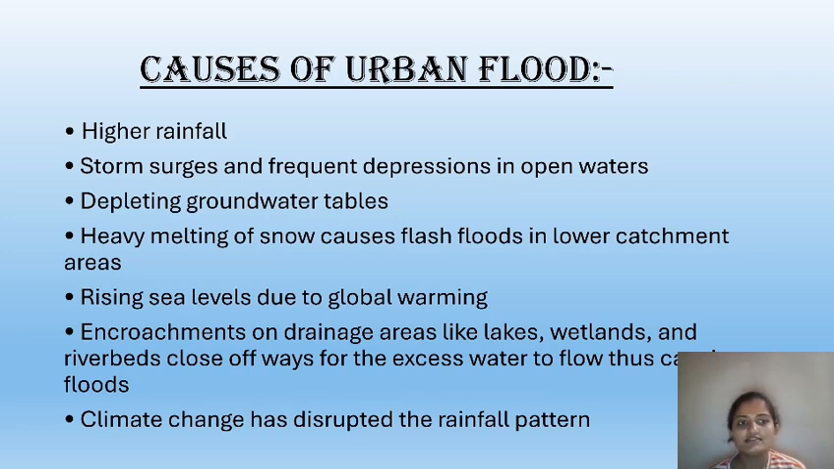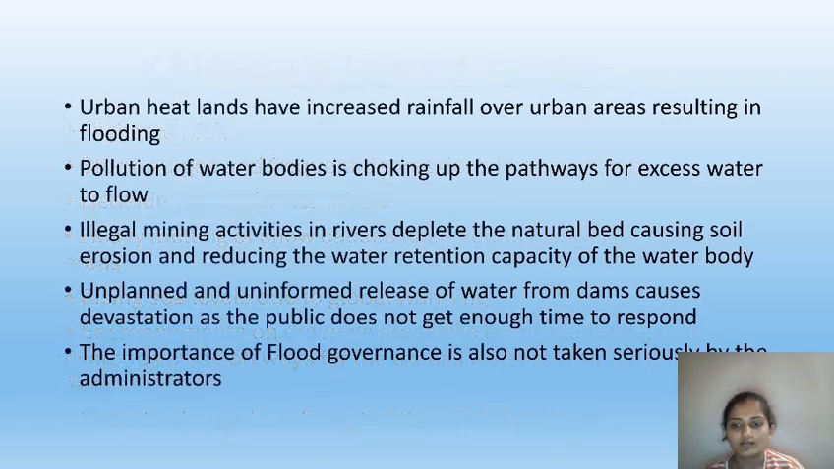Next is storm surges and frequent depressions in open water, depleting groundwater tables. Heavy melting of snow causes flash floods in lower catchment areas. Climate change has disrupted the rainfall pattern. And the causes of urban flood in India are multifaceted. They include rapid urbanization, inadequate urban planning and infrastructure, encroachment of water bodies, blocked drainage systems, improper solid waste management, and climate change.